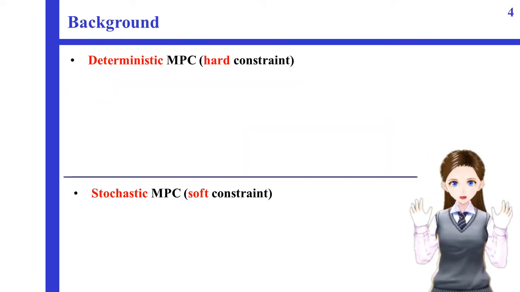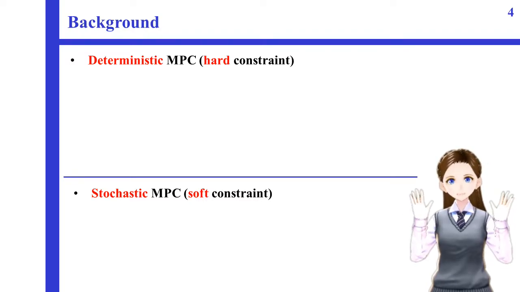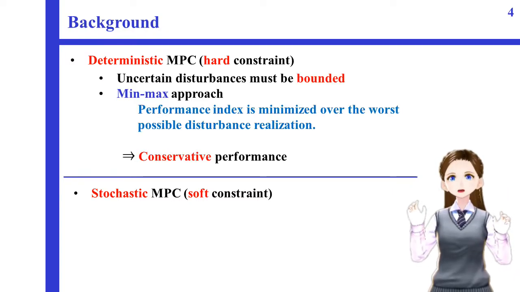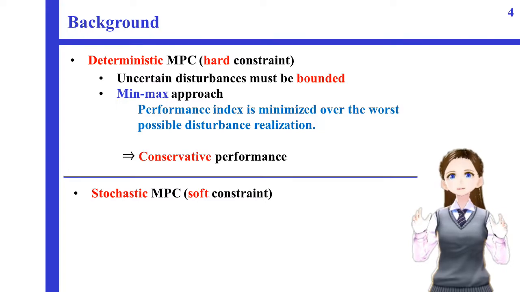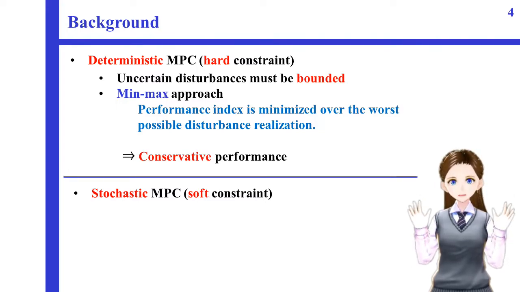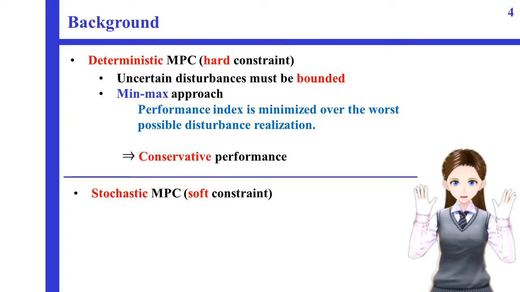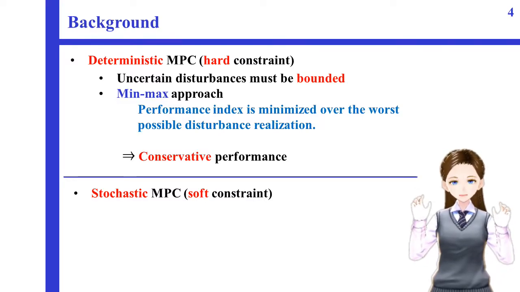Here, MPC methods can be classified into two categories. The deterministic MPC that deals with hard constraints and the stochastic MPC that deals with soft constraints. In the deterministic setting, uncertain disturbances must be bounded, and most studies are based on the min-max approach. In this approach, a performance index is minimized over the worst possible disturbance realization. Therefore, the control performance is often too conservative, because no statistical properties of the disturbance are considered.